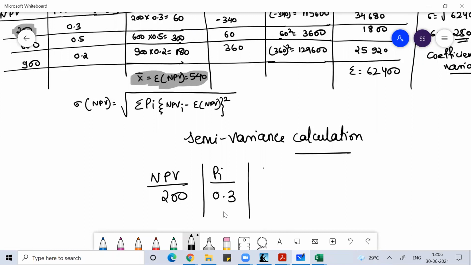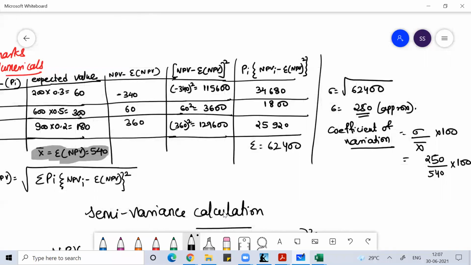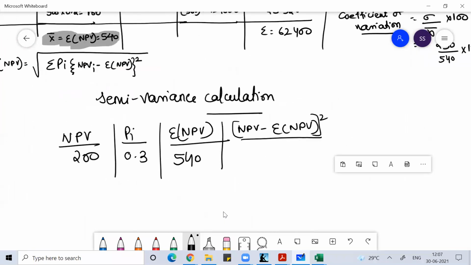The expected NPV is 540. So I'll take NPV minus expected NPV and take the square of that, which is 115600.